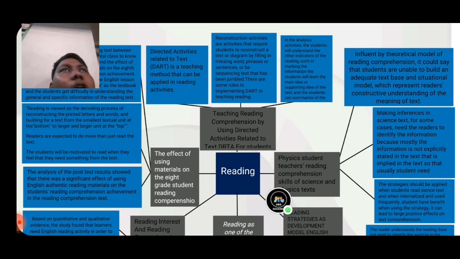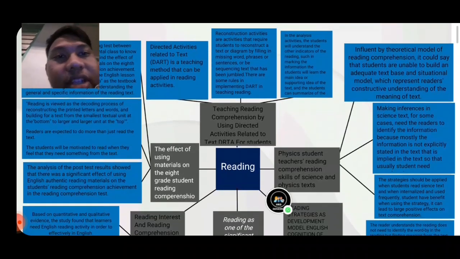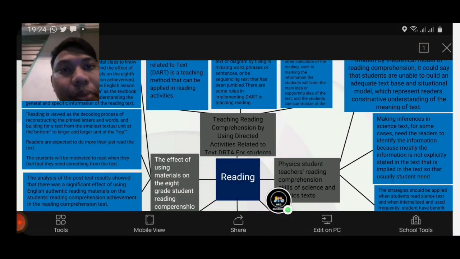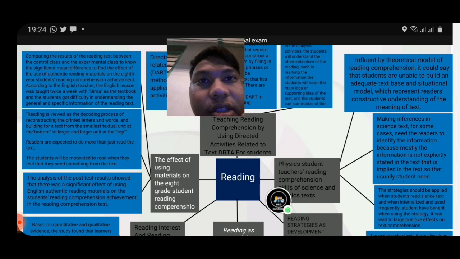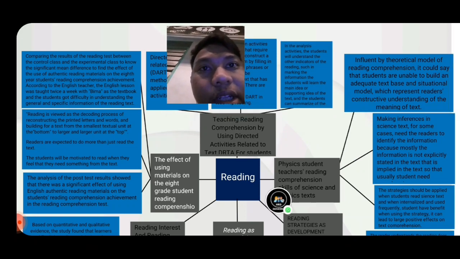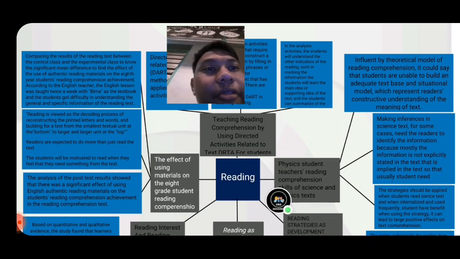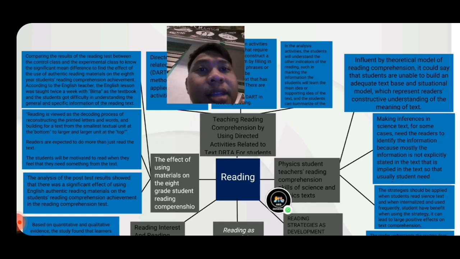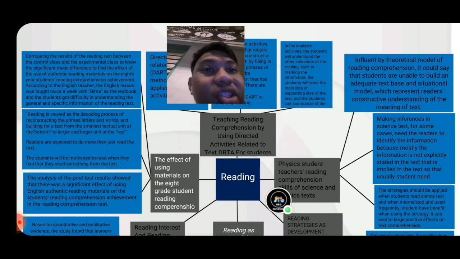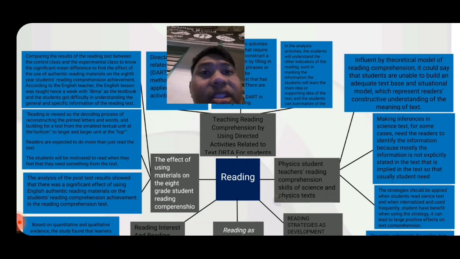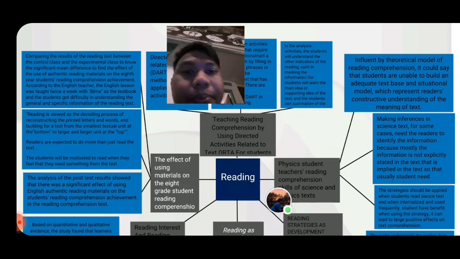And the second article is The Effect of Using Authentic Material on the 8th Grade Student Reading Comprehension. I found three points about this article. The first point is comparing the result of the reading test between the control class and the experimental class to know the significant difference and find the effect of the use of authentic reading material on the 8th-year student reading comprehension achievement. According to the English teacher, the English lesson was taught twice a week with a textbook, and the students had difficulty understanding the general and specific information of the reading text.